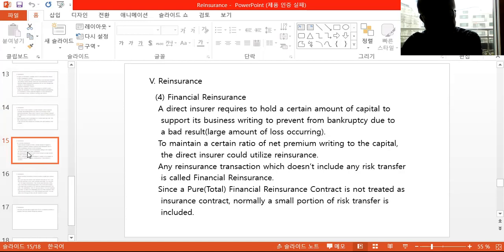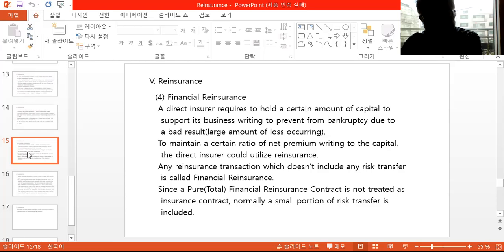And also there's Solvency II, which is a similar rule to set a certain amount of capital, preventing the insurance company from going bankrupt. To maintain a certain ratio of net premium written to capital, the direct insurer could utilize